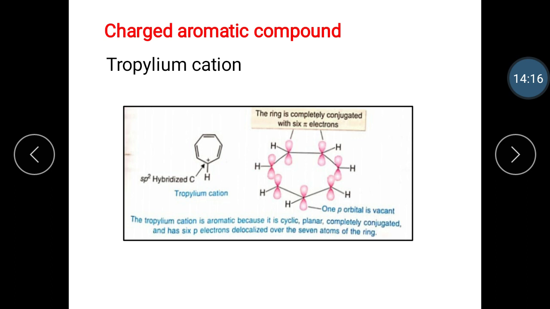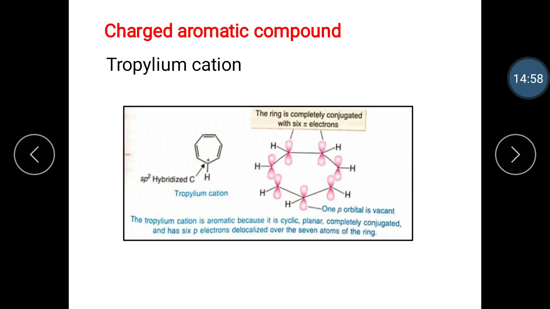In that, we take the example of the tropylium cation. Let's see the structure of the tropylium cation. It is a planar carbocation with 3 double bonds and the positive charge contained in the 7-member ring, and this carbocation is completely conjugated because the positively charged carbon is sp2 hybridized and has a vacant p orbital that overlaps with the 6 p orbitals from the carbons of the 3 double bonds, and the tropylium cation has 3 pi bonds and no other non-bonded electron pair.